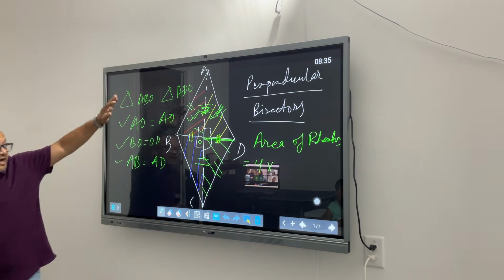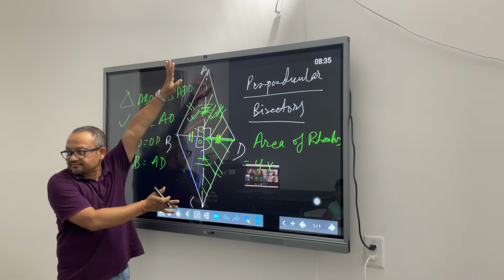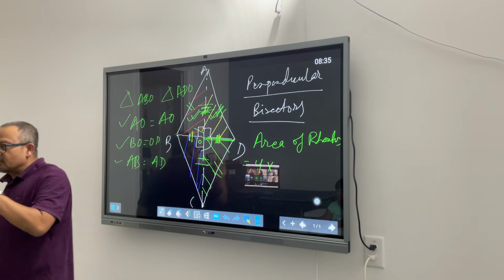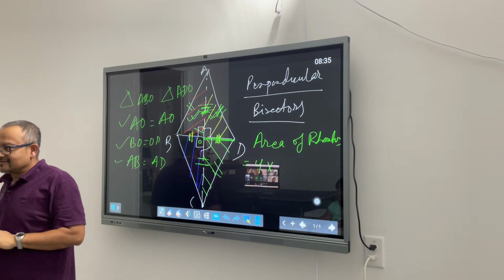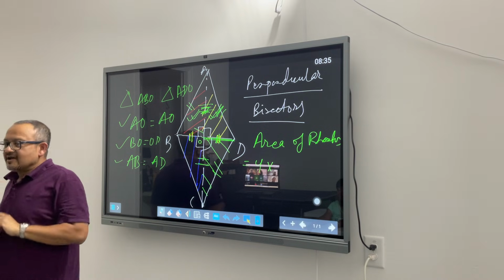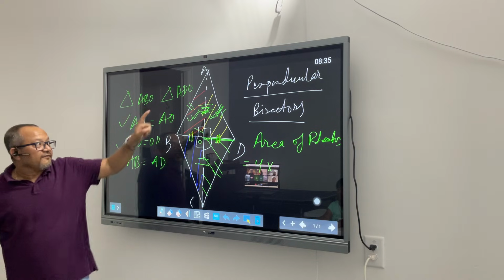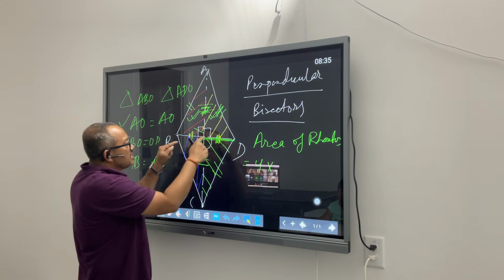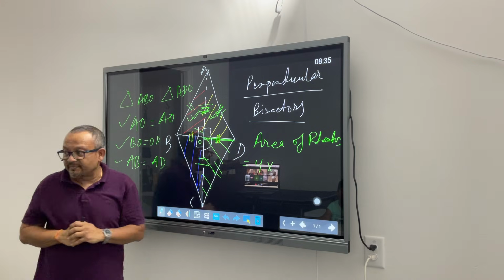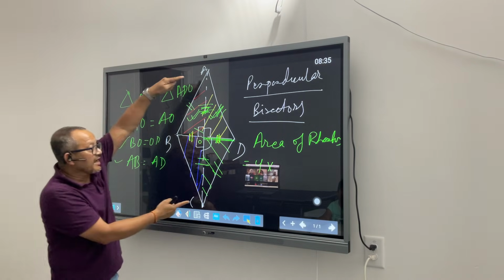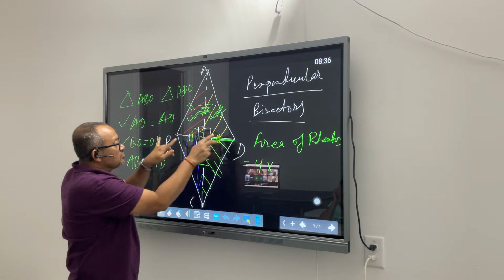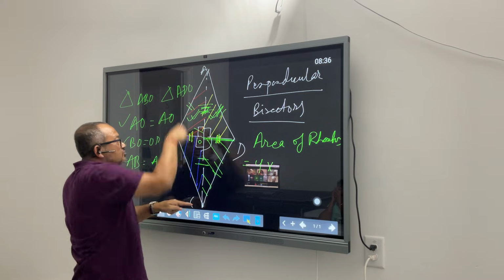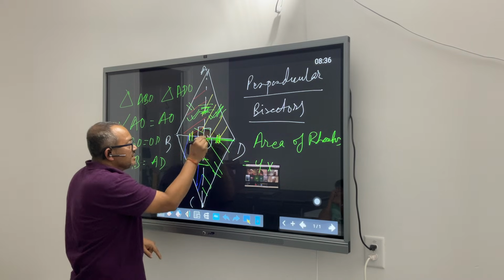But look at this. This is my rhombus, okay? What is a rhombus? A rhombus has all 4 sides of the same length. Second thing is, we learn from the property that when you join the opposite corners of the rhombus, the diagonals are perpendicular bisectors, meaning this diagonal splits this diagonal into 2 equal halves, and this diagonal splits this diagonal into 2 equal halves, and they meet at 90 degrees.